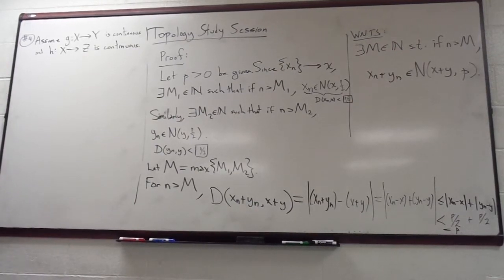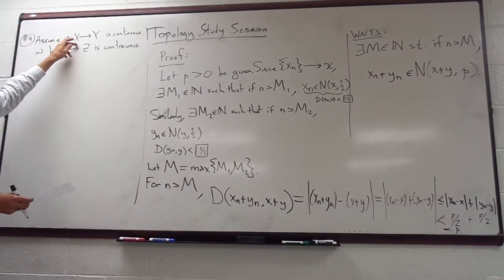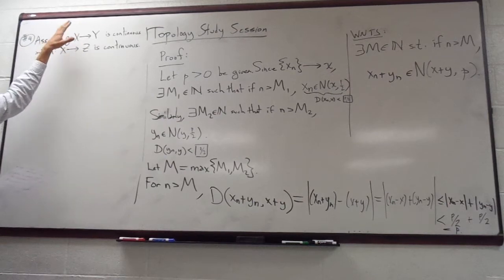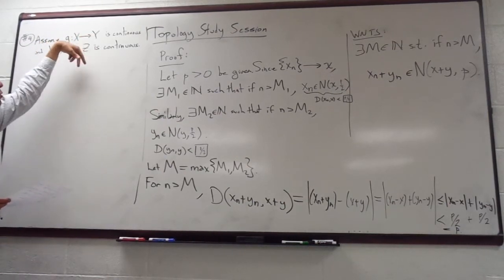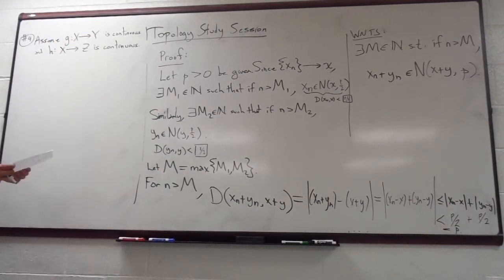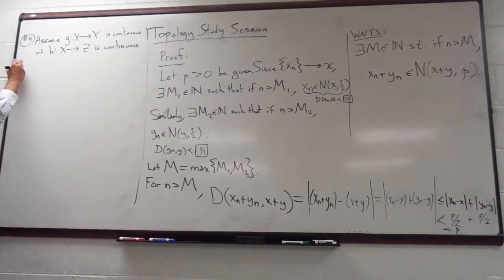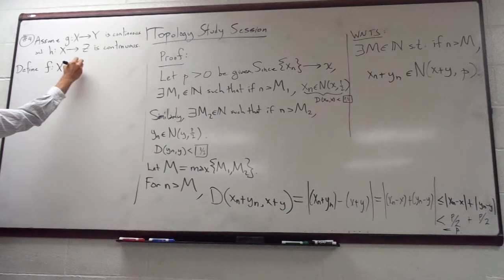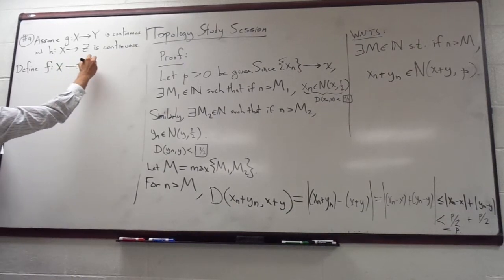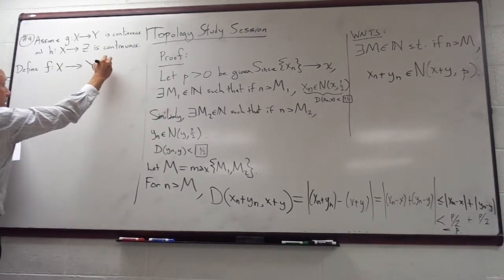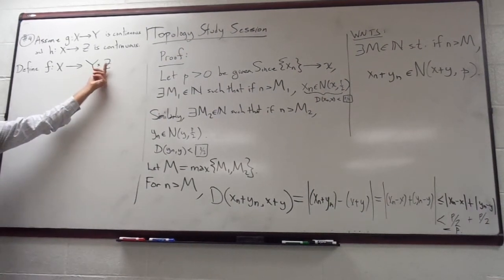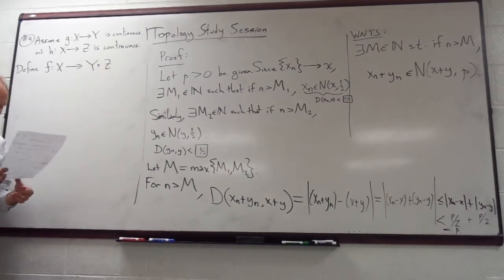So take two functions that are both continuous, from one metric space to another, where the first metric space is the same. The inputs are the same, but they go out to two different metric spaces, okay? Then I'm going to define f to go from X to Y cross Z. You guys remember this? This is ordered pairs, right? The Cartesian product of the two sets, right?